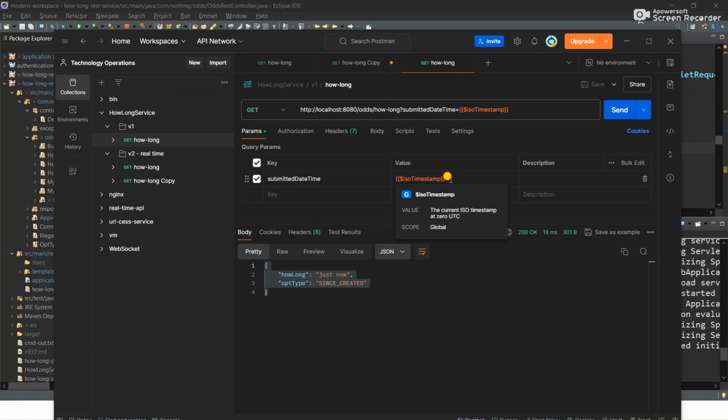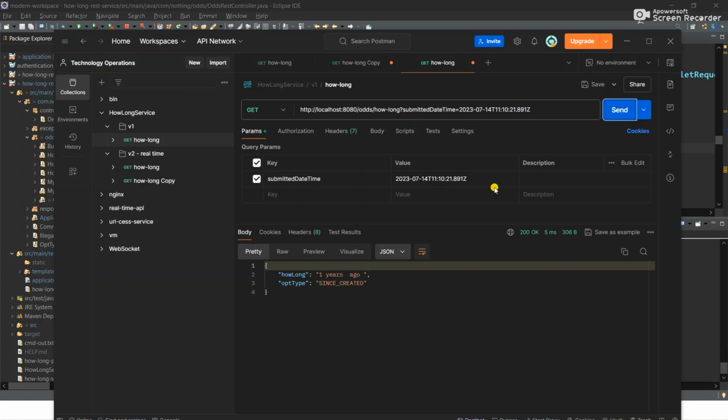And let's now make it a different time. So you can see that we are the ones going to be changing this real time effect. This is 2024 0744. Alright, so let's just go back to another year. Let's make it 2023 and send this request. And it tells you 1 year ago. So upon request, we get a new update.